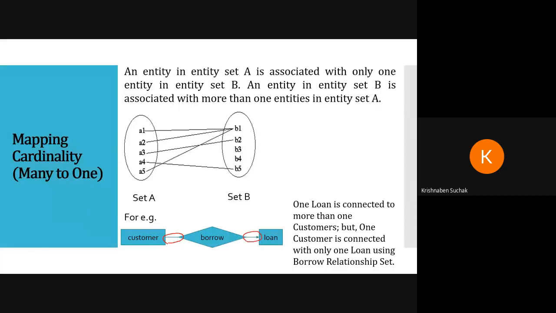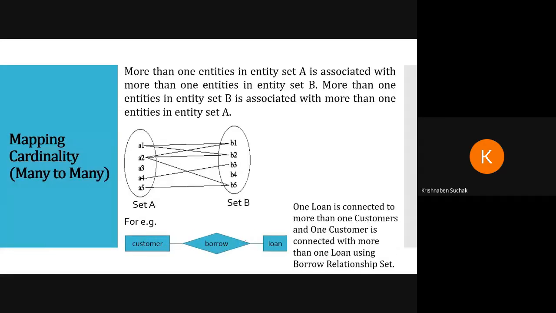Please remember this arrow sign. Then many-to-many. Whenever we are checking your diagram, we are checking these small details to check whether your concept is clear or not, and your marks can be cut for it. It will be affected in your marks. So please pay attention here. Many-to-many is shown as many customers can borrow many loans.